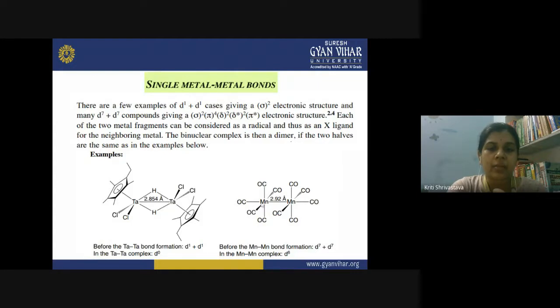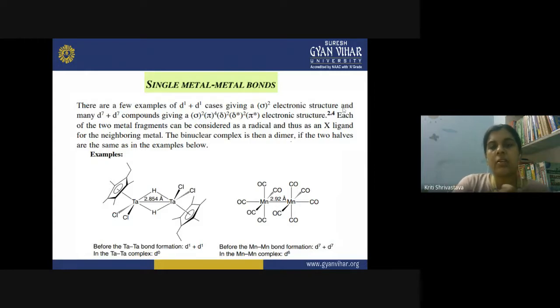Again, in this complex, you have two manganese atoms having one single bond between them, and no bridging ligand is present. So here you can consider a fragment MLn, where M is your manganese and L is the carbonyl, and n is what? It will be 5. So ML5, Mn(CO)5. Two metal-ligand fragments are attached together by a single bond.